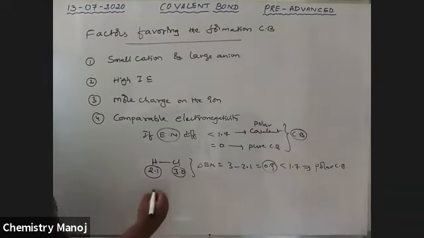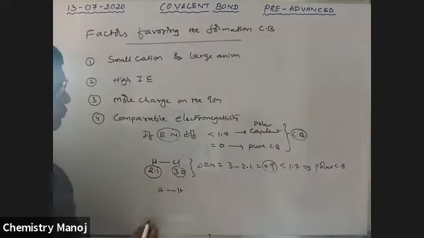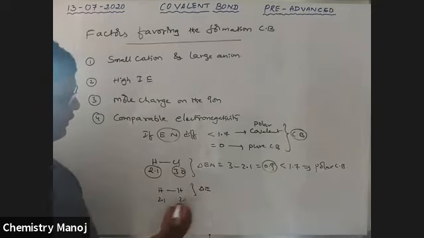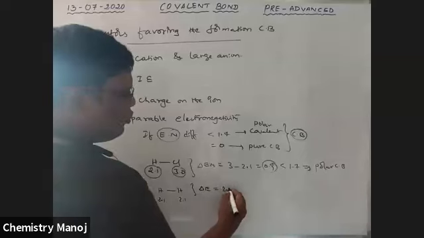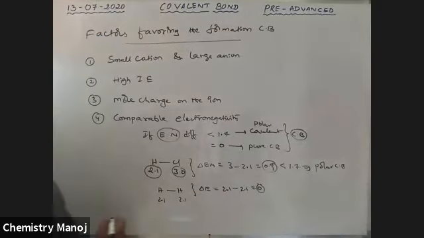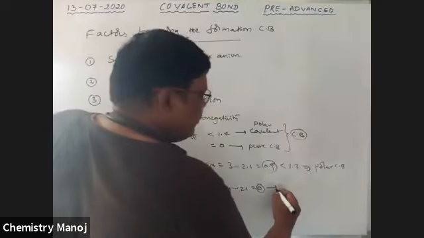For example, H2. Here, the difference of electronegativity is 2.1 minus 2.1, which is equal to 0. Therefore, it is a pure covalent bond.